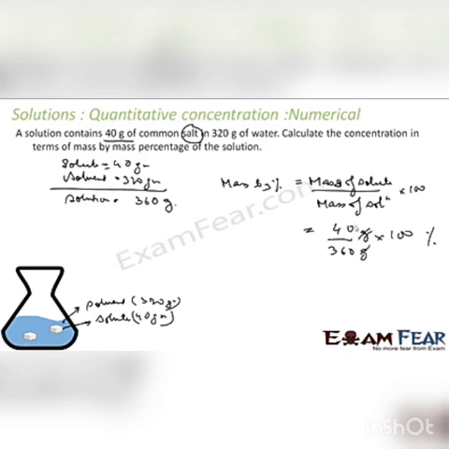So gram cancel, 0 0 cancel, and 4 by 36 is nothing but 1 by 9. And if you solve this, 4 by 36 into 100, you get 11.1 percentage, and that is my answer. Pretty easy. Just find the mass of solute and the mass of whole solution. Divide them, multiply by 100, you get mass by percentage.